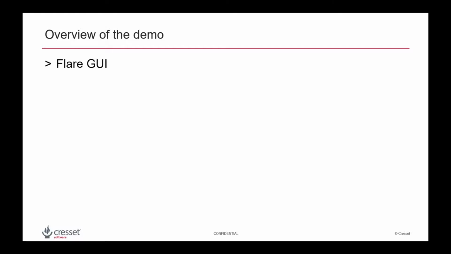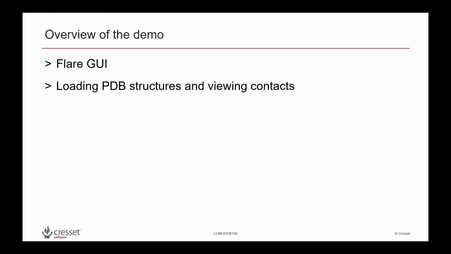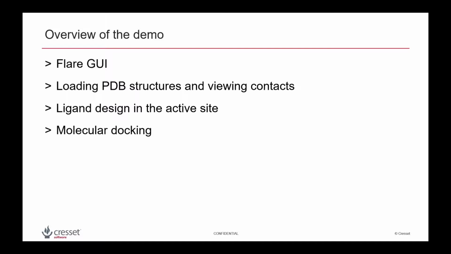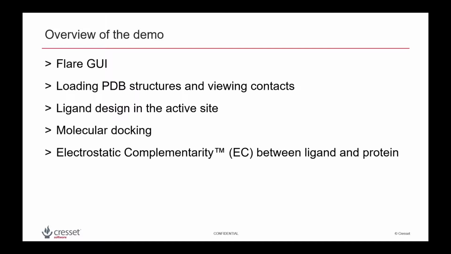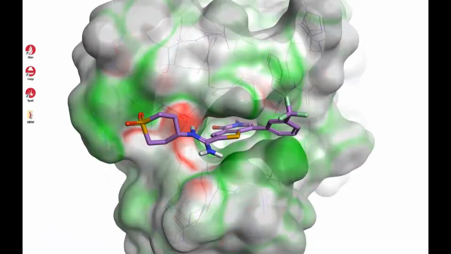Initially, I will give you an overview of the FLAIR GUI, and then we'll see how we can load our structures, usually protein ligand complexes, and how we can view the contacts or analyze the protein ligand interactions. Then we'll see how we can design a ligand in the protein active site, how we can perform molecular docking, and at last we'll see how we can compute the electrostatic complementarity between ligand and protein. With this, I will start the demo.